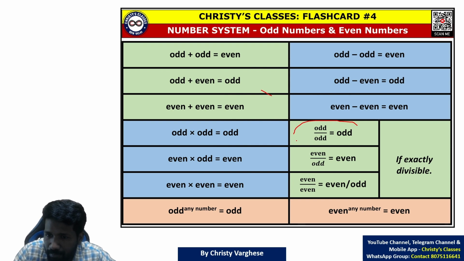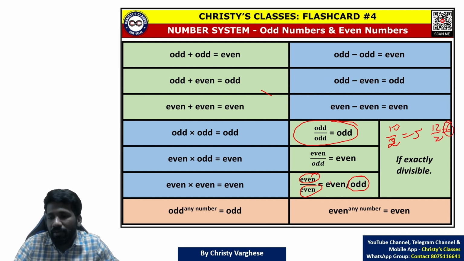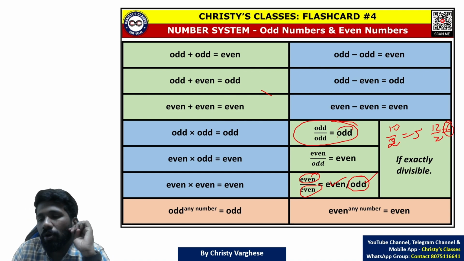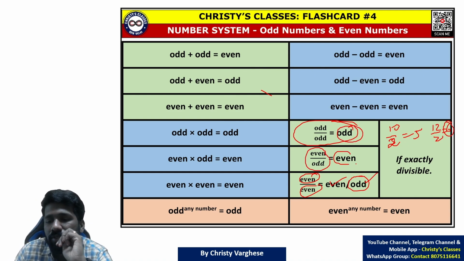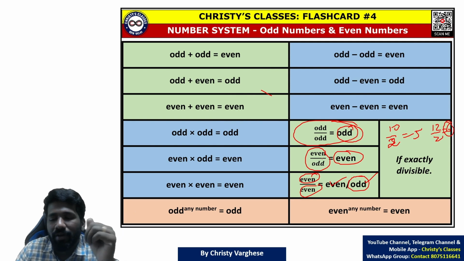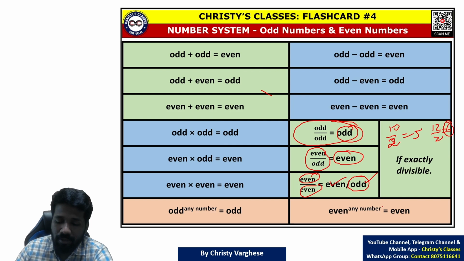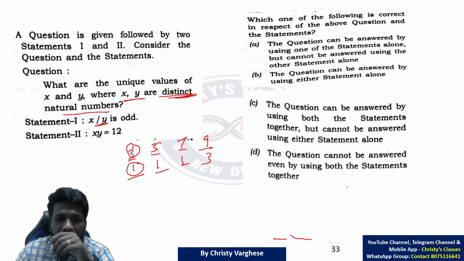This flashcard will help you to remember this. Odd by odd is odd. In some cases, even by even can also be odd. For example, 10 by 2 is 5, odd number. But 12 by 2 is 6, even number. So even by even can be even or odd, but odd by odd always odd, even by odd always even. Odd by even you cannot divide it because odd by even will not be divisible exactly. So this idea will help you to understand.